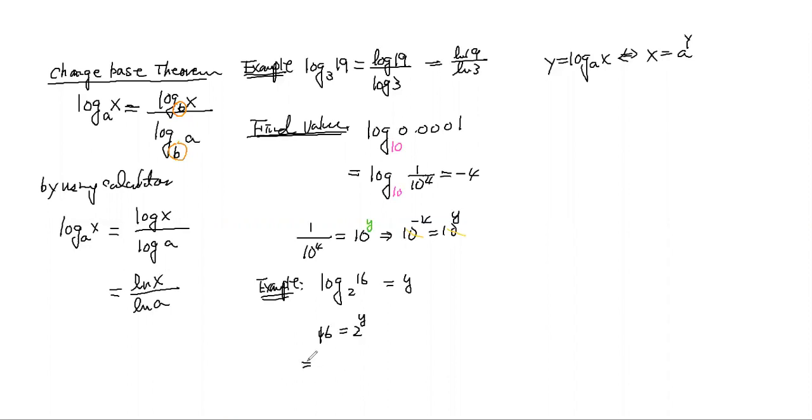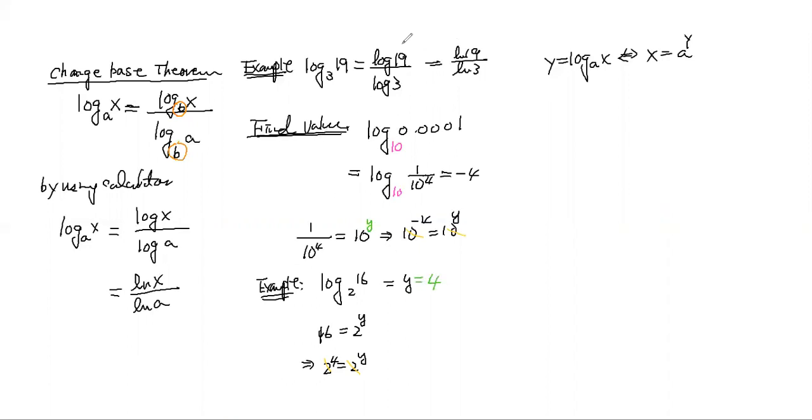And what is 16? 2 to the 4. So 2 to the 4 equals 2 to the y. Then the bases cancel, so y is equal to 4.